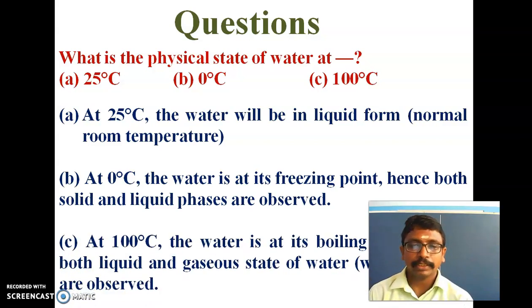And next, 100 degrees Celsius. 100 degrees Celsius is the boiling point of water. Hence, both liquid and gaseous states, the vapor, are observed. So at 100 degrees Celsius, it has two states: one is liquid and the other is gaseous state.